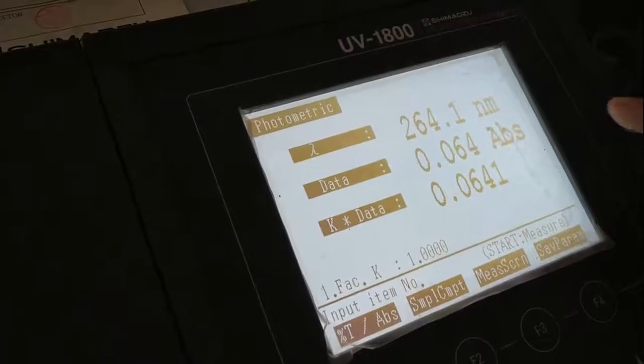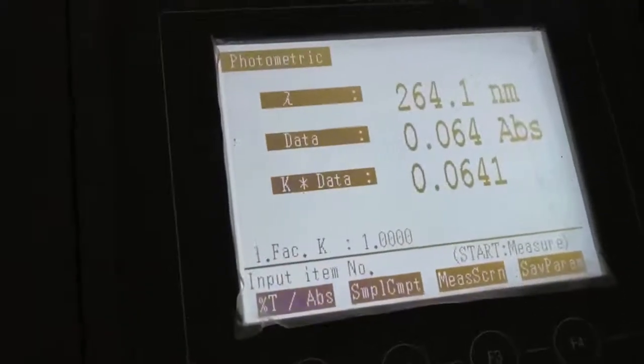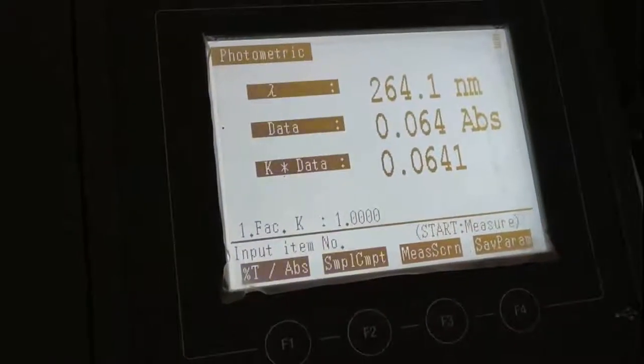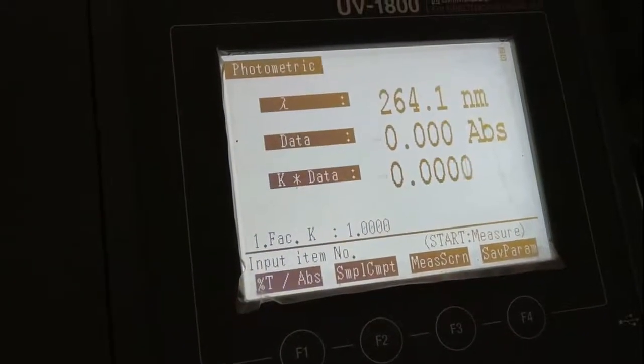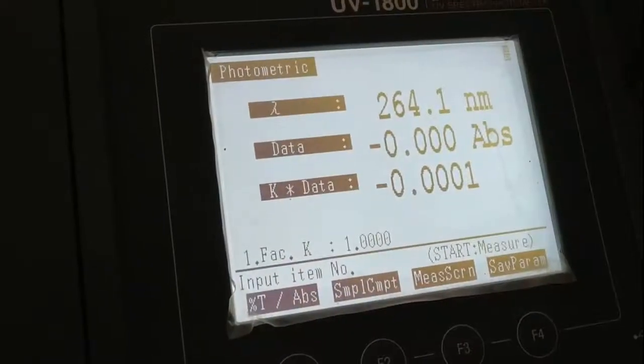So you can see here. Now we will proceed for auto zero. You can see absorbance 0. So the solvent effect will get nullified.